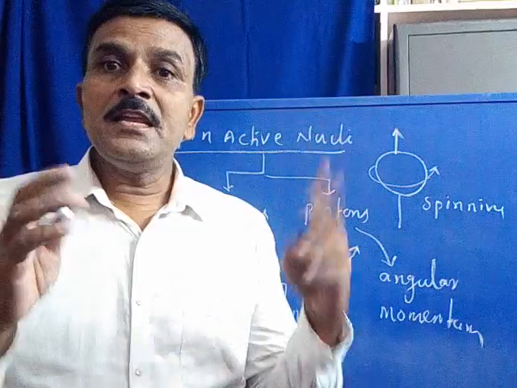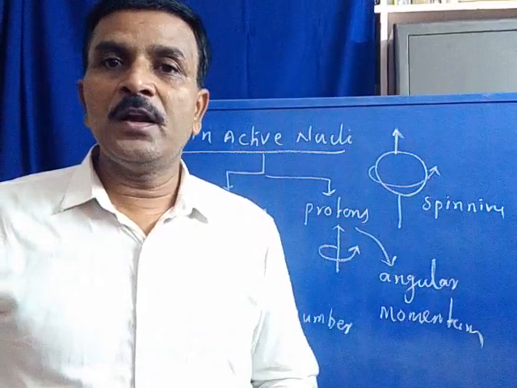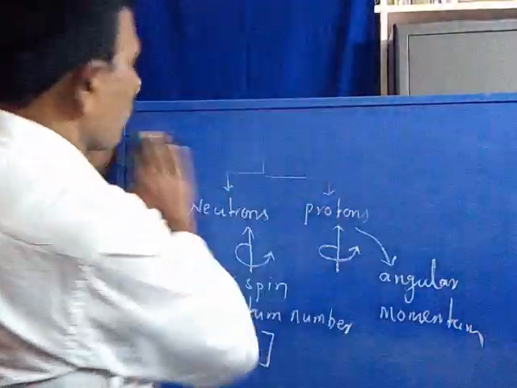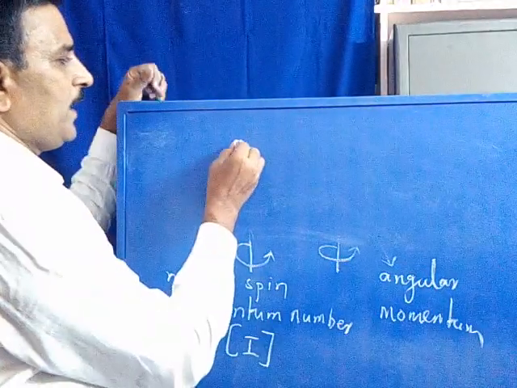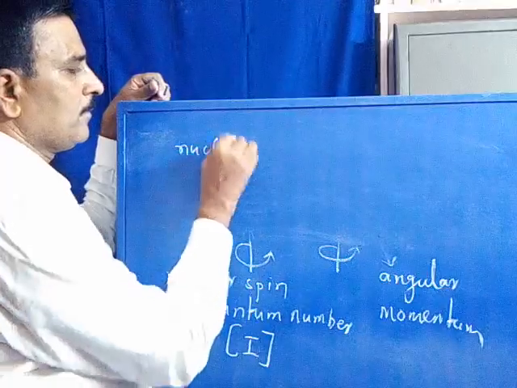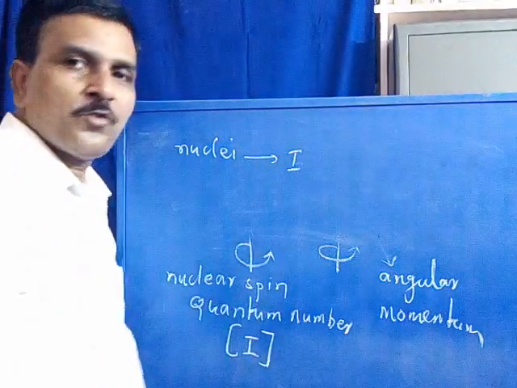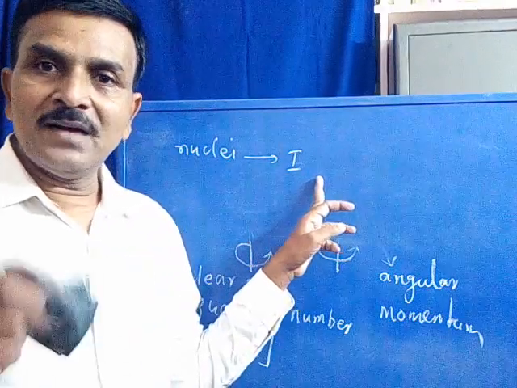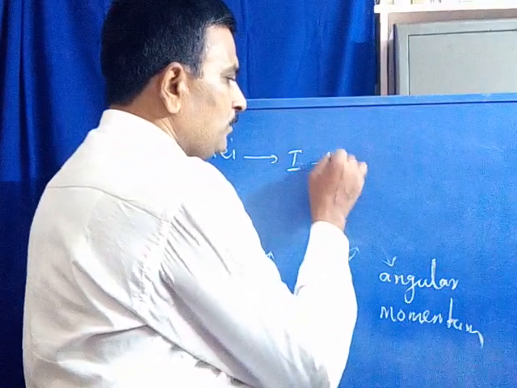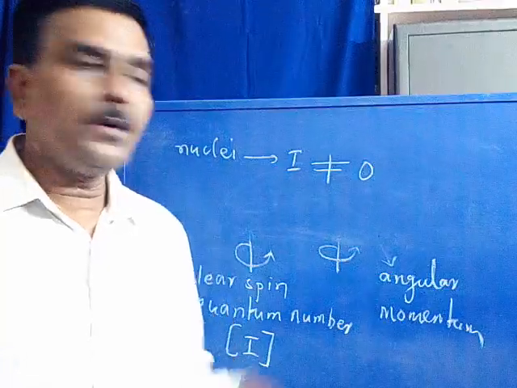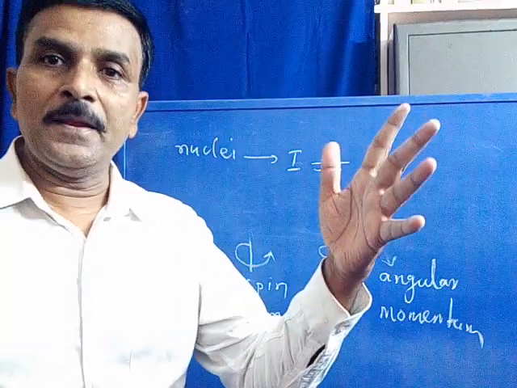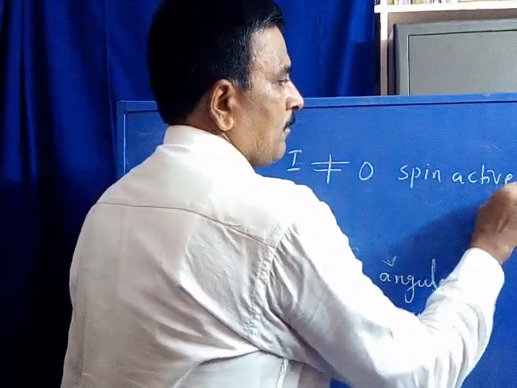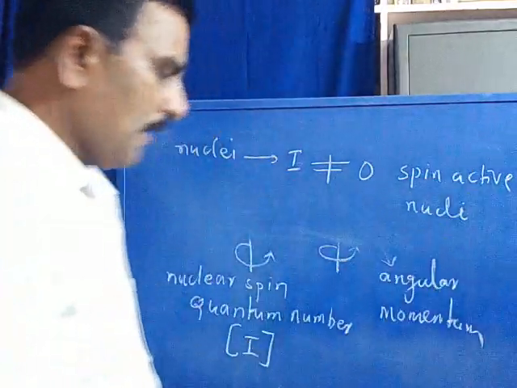Further, any nucleus whose nuclear spin quantum number, that is I, is not equal to 0, is known as a spin active nucleus. Any nucleus with a nuclear spin quantum number I not equal to 0 is known as spin active nuclei.